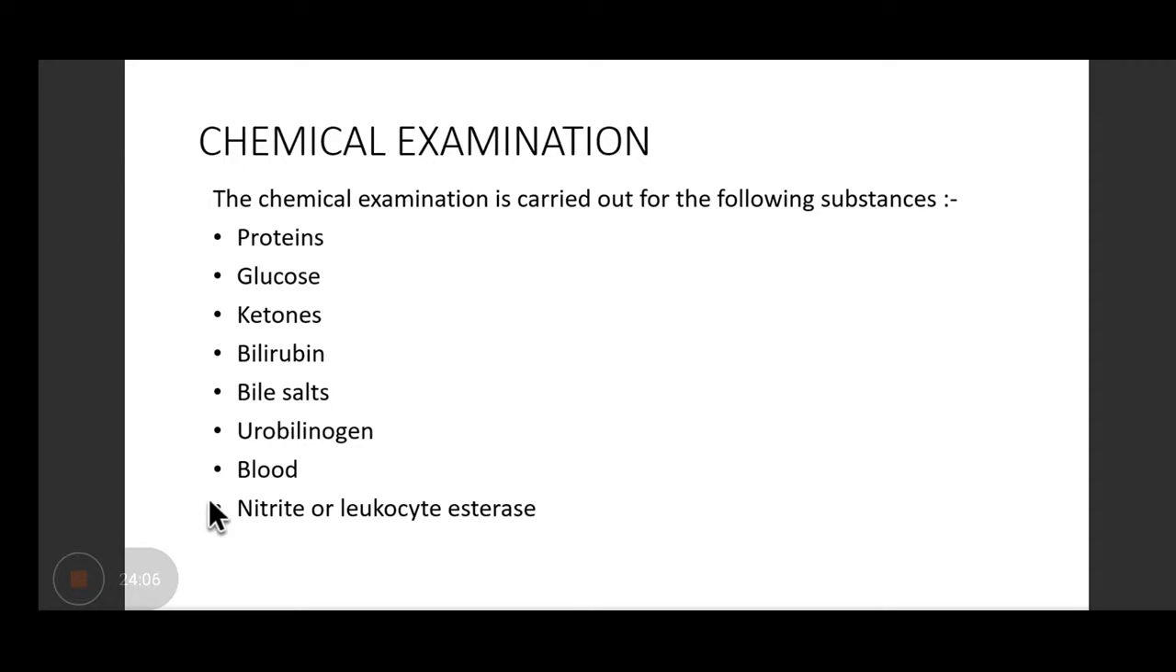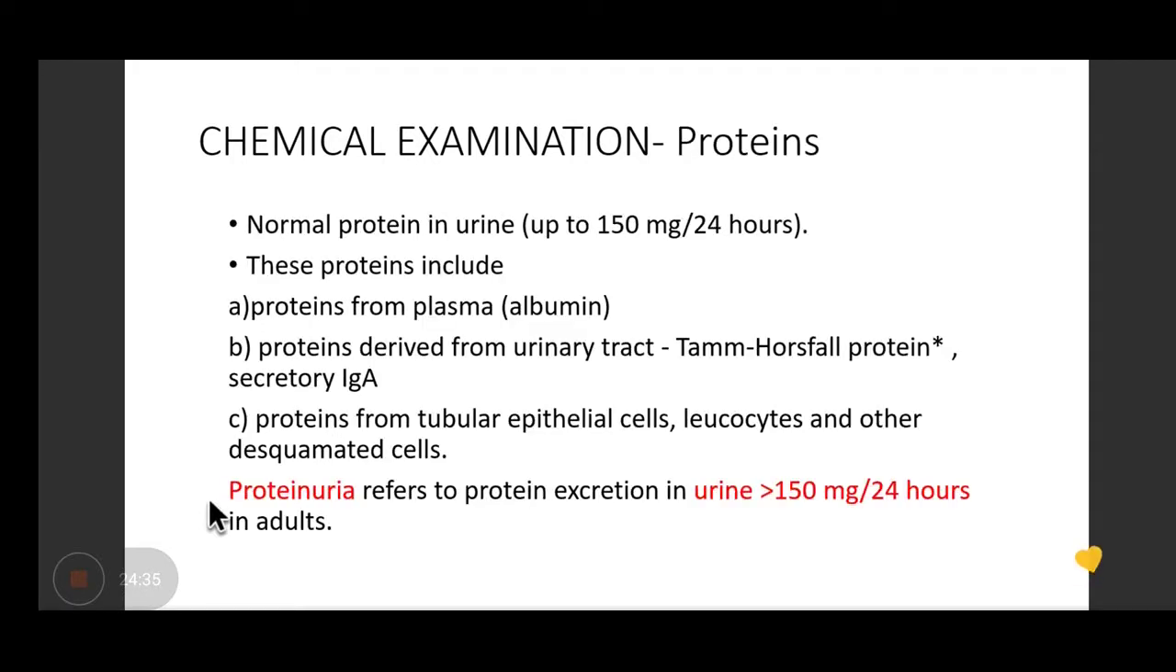Okay. So in the chemical examination, we will be discussing how to determine the proteins, glucose, ketone, bilirubin, bile salts, urobilinogen, blood, and nitrite or leukocyte esterase in a urine sample. In practical exams, you have to perform the test to detect proteins, glucose, and ketone. But you should be knowing the methods for the rest of the substances also. Okay. So normal protein in urine is up to 150 milligrams in a 24-hour sample, right? Above this cutoff limit, it is known as proteinuria.